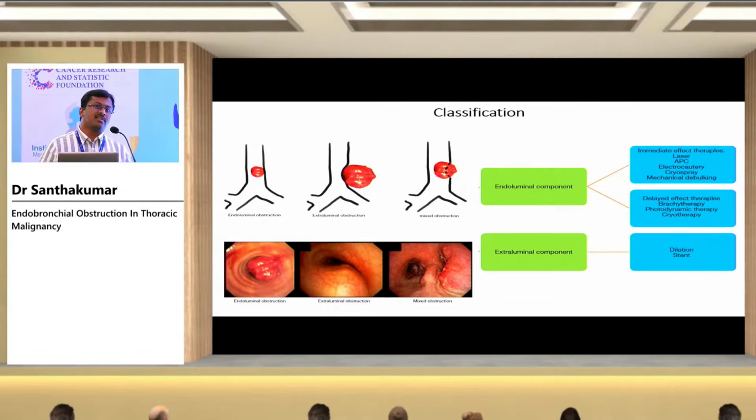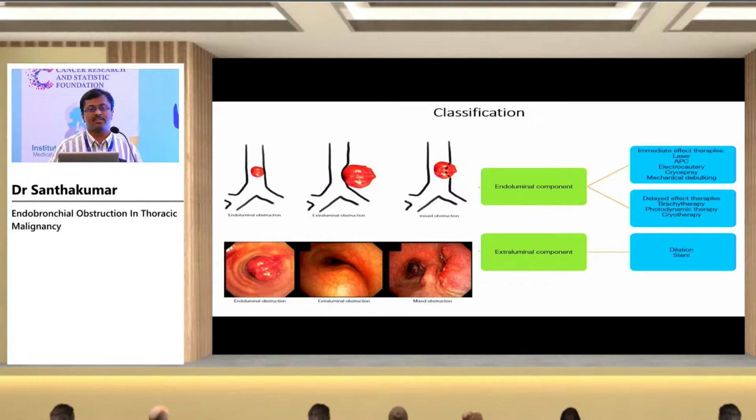So when you classify them, it can be a purely endoluminal tumor which is present only in the lumen, which is not present outside, or it can be a tumor presenting in the mediastinum and compressing the airway. It's not involving or invading the mucosa. It's only purely compression, or it can be both.